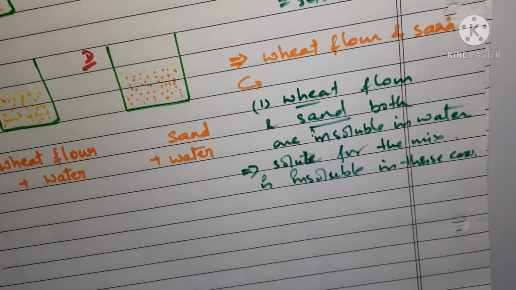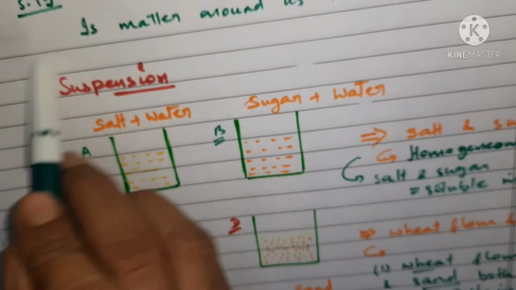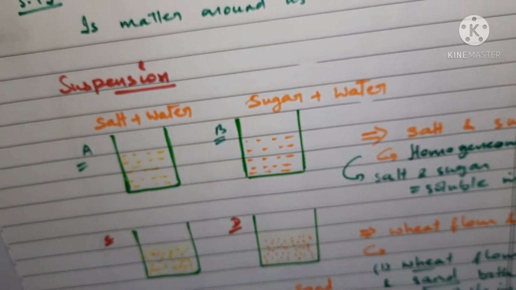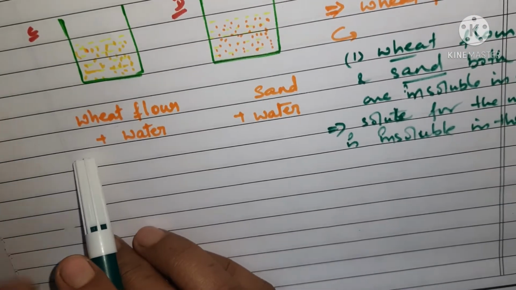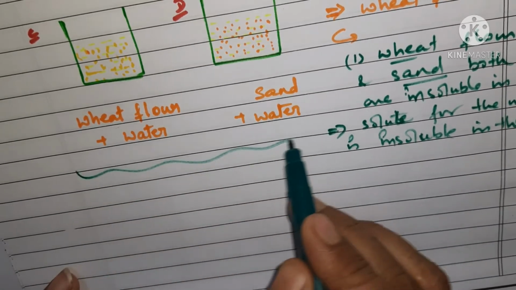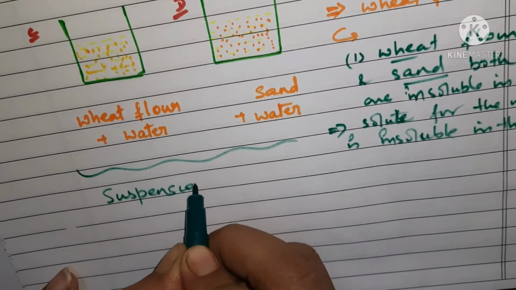We call these types of mixtures a suspension, and that is why we have taken this topic today for our lecture.